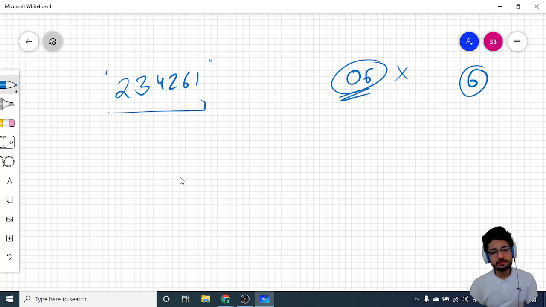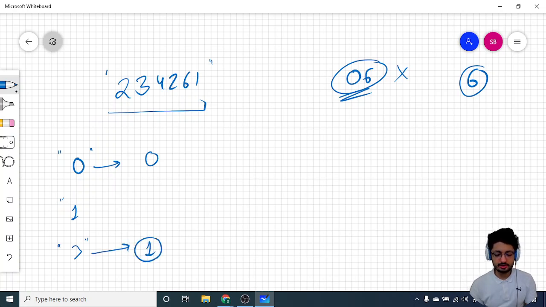So first you have to think about the edge cases. If there is only 0 in the string, then it doesn't correspond to any character, so the answer is 0. If there is only one character in the string, let's say 1 or 3, anything, then the answer is only 1, because if you have only one character, then it corresponds to only one alphabet, that A, B, or E, anything else. So the answer is only 1. How many output strings can you form? Only 1.